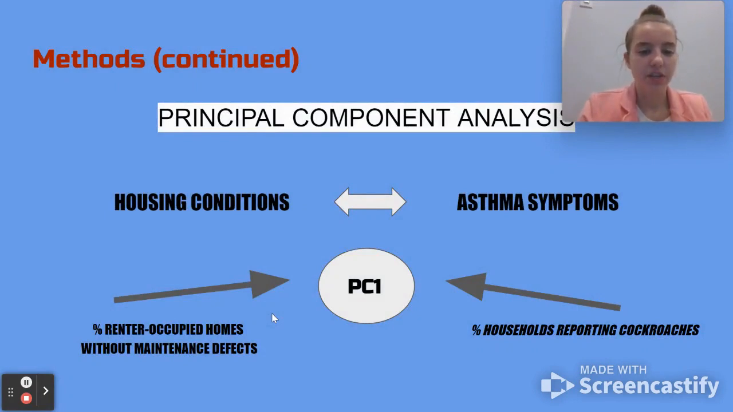In this paper, the researchers found a relationship between housing conditions and the exacerbation of asthma symptoms. To build off this research, principal component analysis, or PCA, was used to create a baseline model focusing on poor housing conditions. Specifically, PCA was used on the data for percent of renter-occupied homes without maintenance defects and percent of households prone to cockroaches. The first principal component, or PC1, of this analysis explained 92% of the variance. Therefore, PC1 was used in the model.